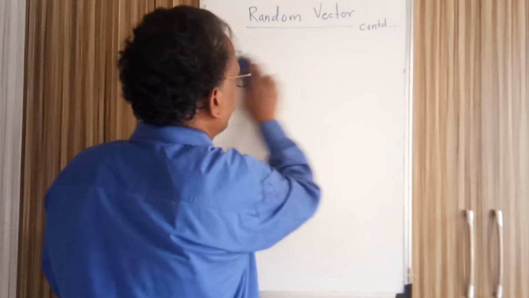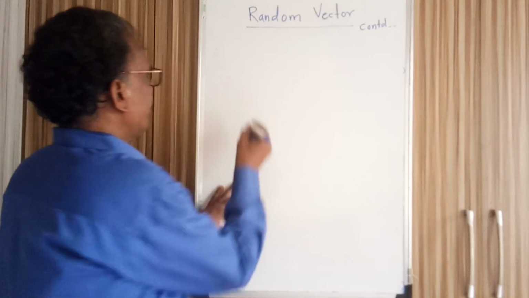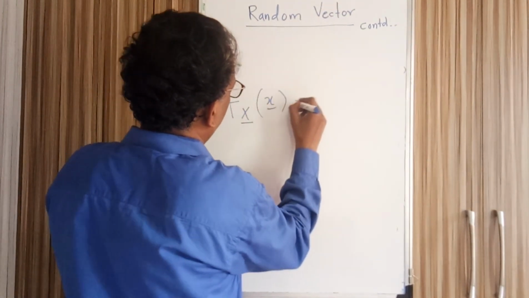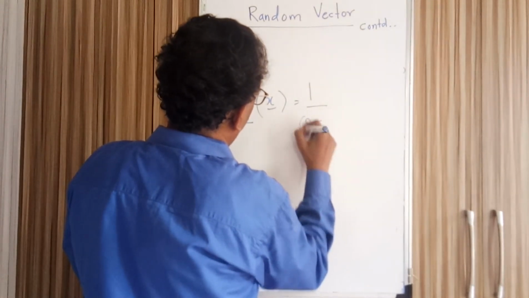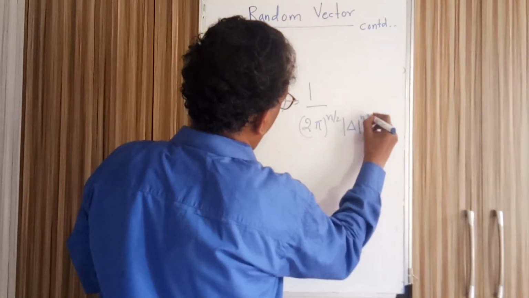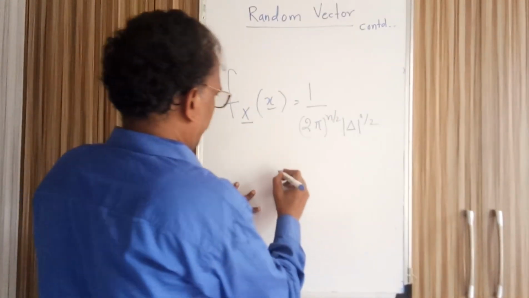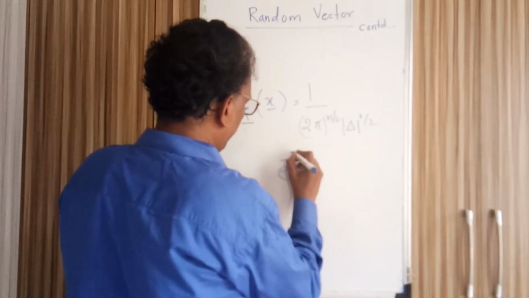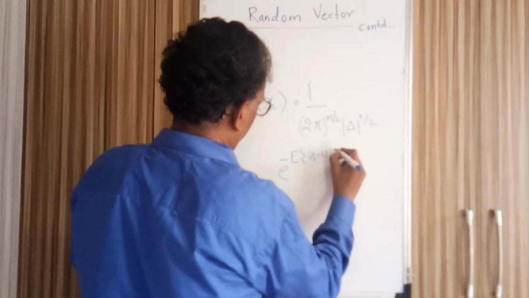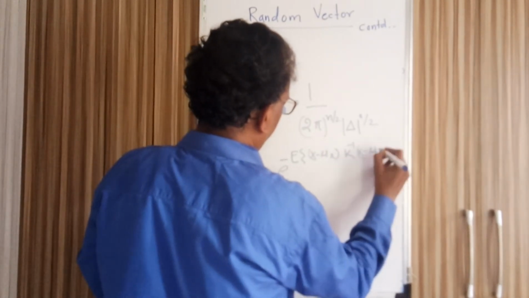If you want to write the Gaussian distribution function of random vector x, it can be written like this: 1 by 2 pi raised to n by 2, with a determinant raised to 1 by 2, and exponential of expected value of x minus mu x, K inverse, x minus mu x.